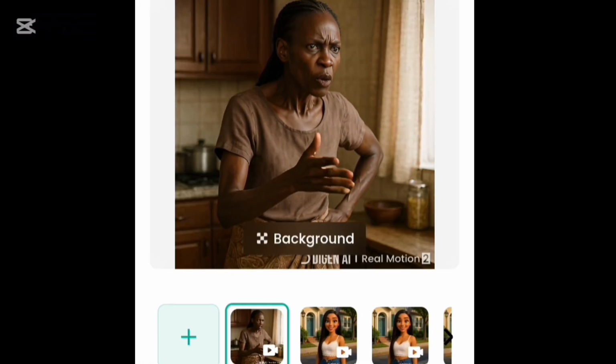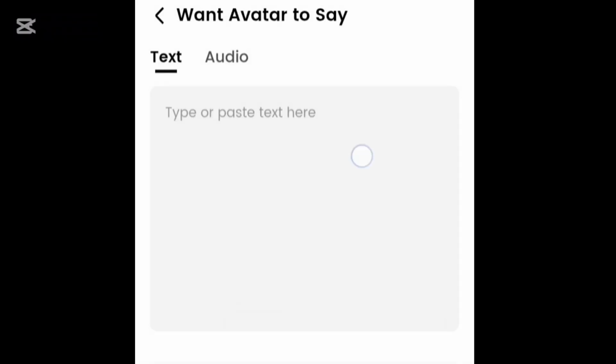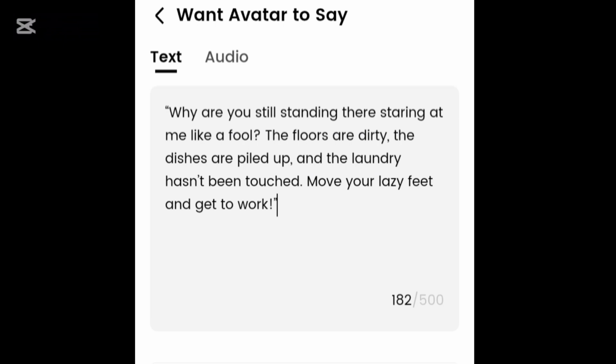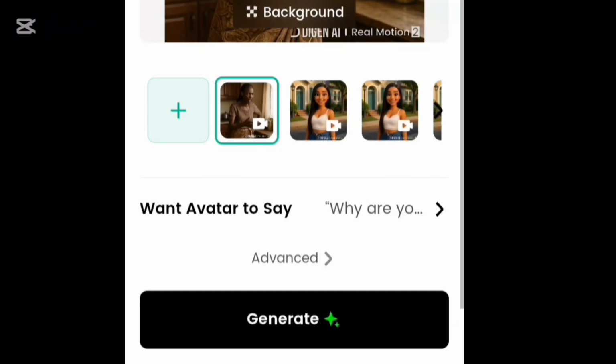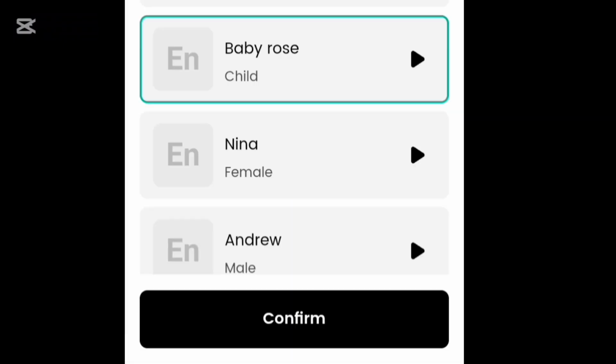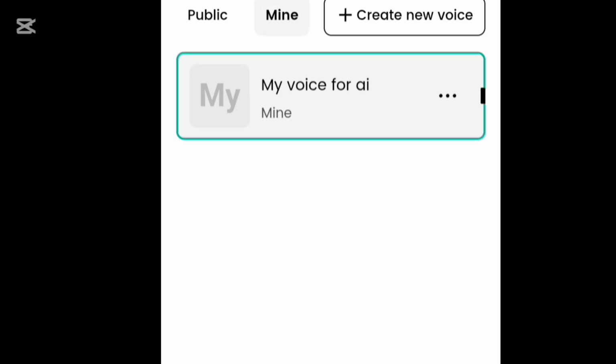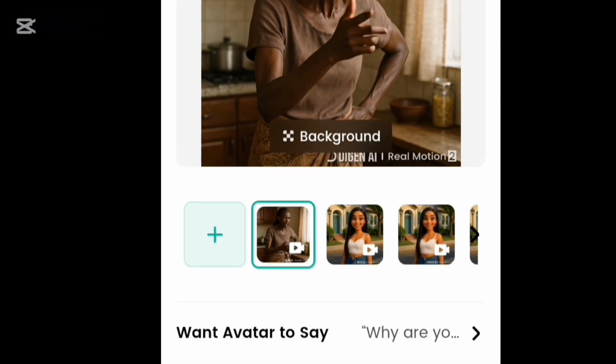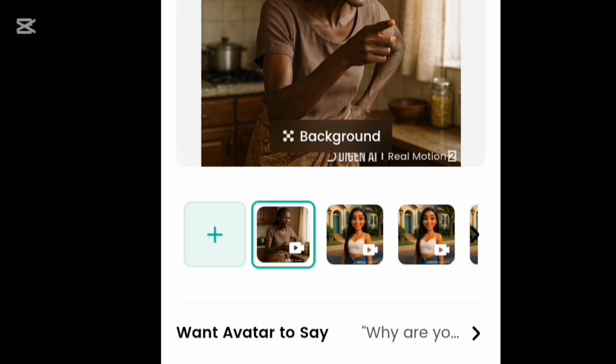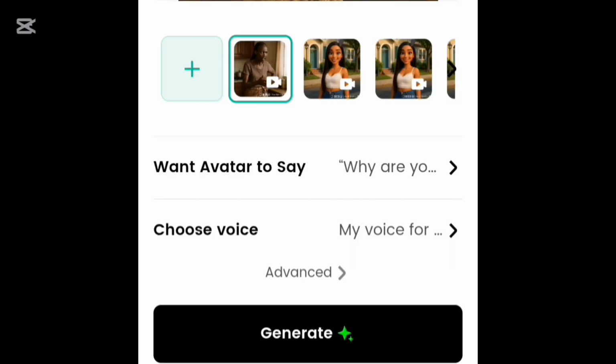I will also scroll down to choose the kind of voice that I want. You can actually record your own voice for this particular app, right? And I love it because with YouTube restrictions on AI videos, using your voice is a perfect way to go without getting all of those strikes from YouTube, right? So yeah, I'm using the voice that I've recorded before for this video. I'm going to do that and then click on generate.